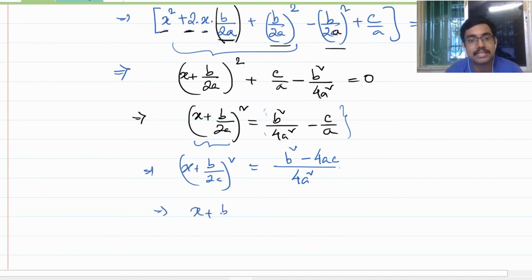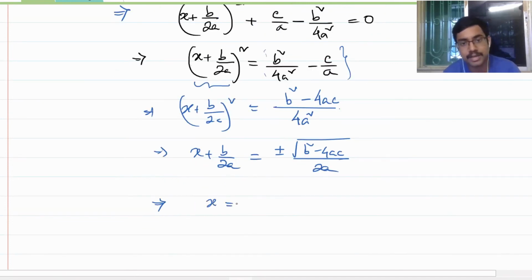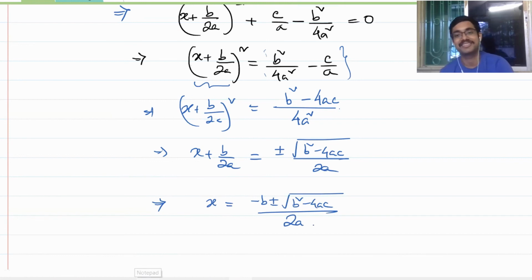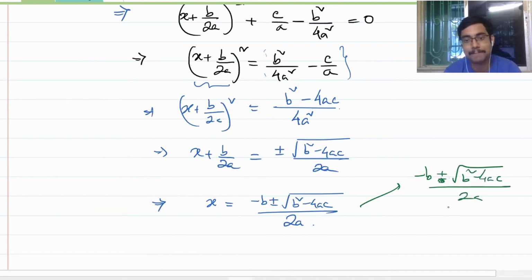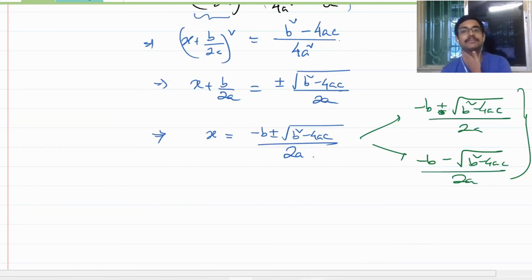So can I get x plus b by 2a is equal to plus minus root b square minus 4ac by 2a? So can I get from here x is equal to minus b plus minus root over b square minus 4ac by 2a? Can I get this? See the idea. Just by putting the values of a, b, c in this formula, you will get two values of x. One is minus b plus root over b square minus 4ac by 2a. The other is minus b minus root over b square minus 4ac by 2a. Is this clear?